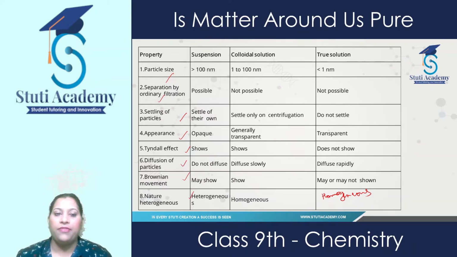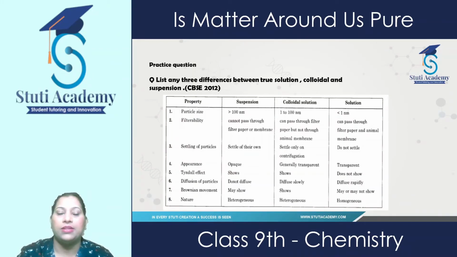So we classify these three into these main categories. Now the question comes on the basis of their properties: list any three differences between true solutions, colloidal solutions and suspensions. We can write any three properties, and if the question demands four or five properties, then we can write any of the properties. This is a very important and frequently asked question.